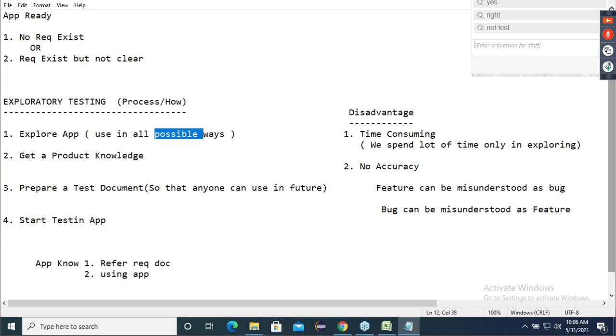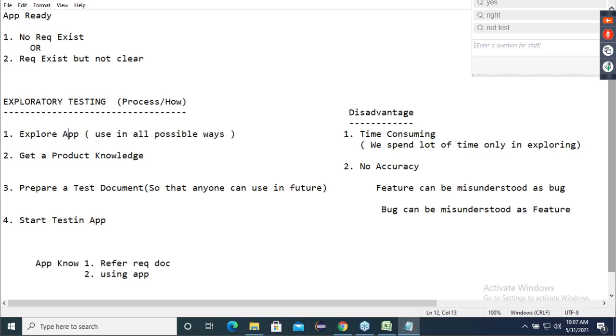I used it in all different ways. First, I entered one value. It was saying error. Again, the second combination I tried. Again, it says error. The third combination I tried. Then it says, okay, accepted. Now you came to know, okay, this is how we should do it. So when I say explore the application, it means you open the application, open the features, and use it in all the possible ways. Whatever is possible, you use it.